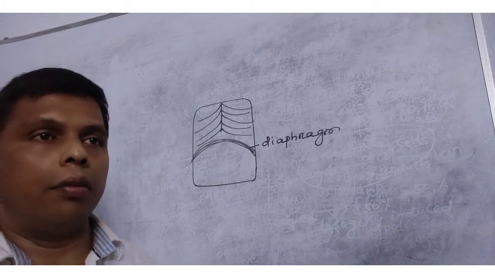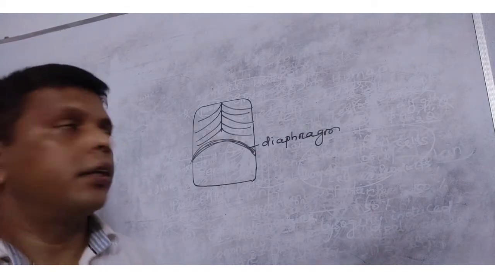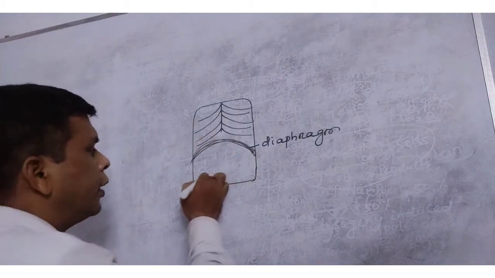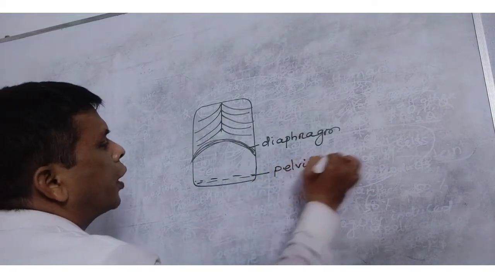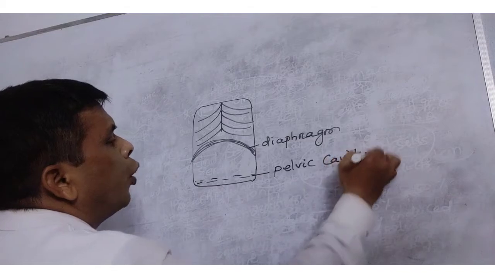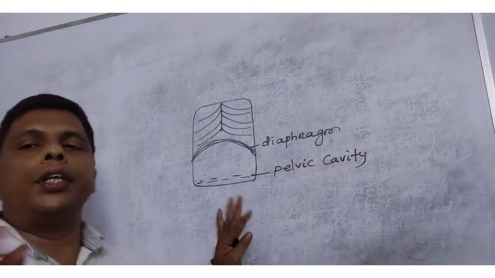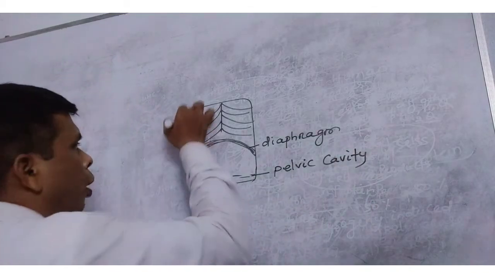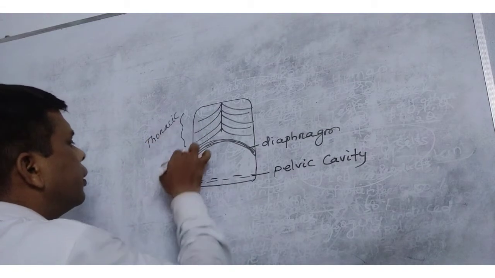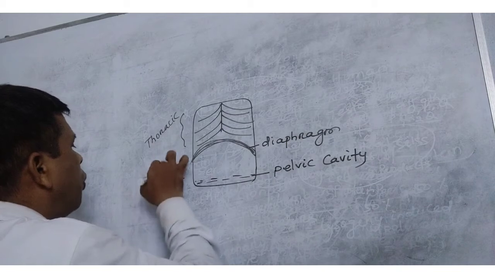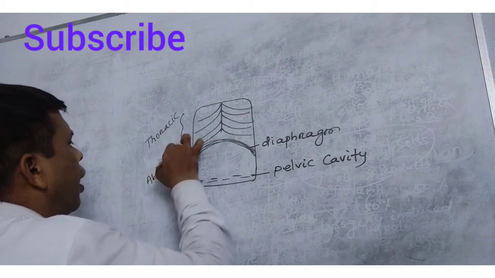In the body cavity, the lower part of the abdominal cavity is called the pelvic cavity. The upper part is the thoracic cavity, then the abdominal cavity.